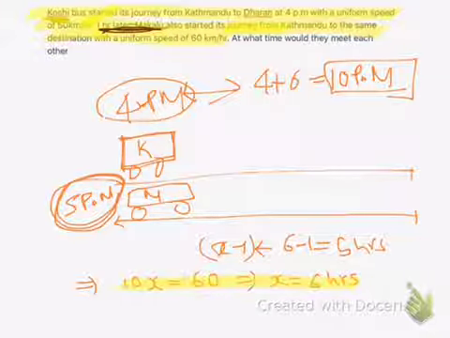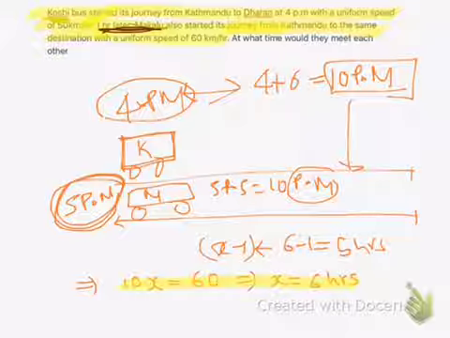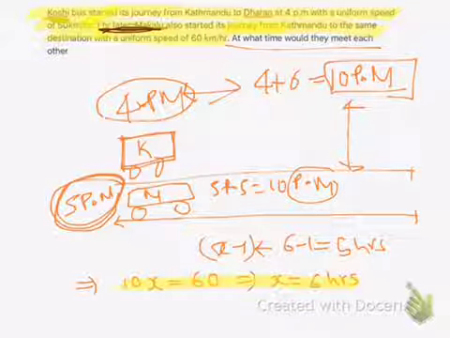So 5 p.m. plus 5 equals 10. So we can say that these two buses meet together at 10 p.m., which will be our answer.